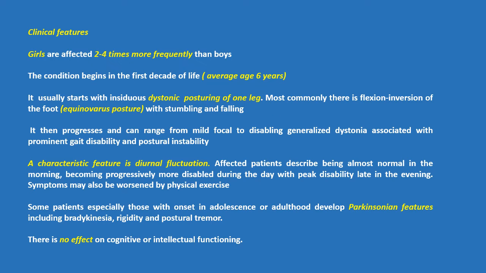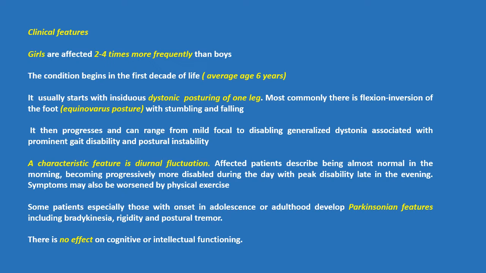Clinical features. Girls are affected 2 to 4 times more frequently than boys. The condition begins in the first decade of life. Average age is 6 years. It usually starts with insidious dystonic posturing of one leg. Most commonly, there is flexion inversion of the foot or equinovarus posture with stumbling and falling.